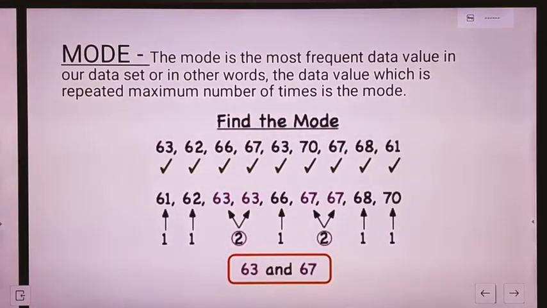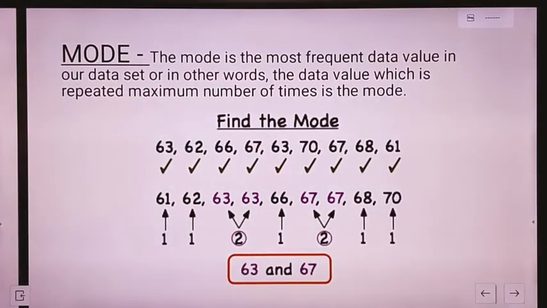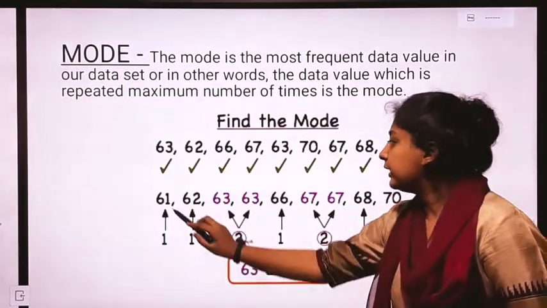Next we have the mode. Mode is the most frequent data value in a data set, or in other words, the data value which is repeated the maximum number of times is called the mode. For example, these are our data values.